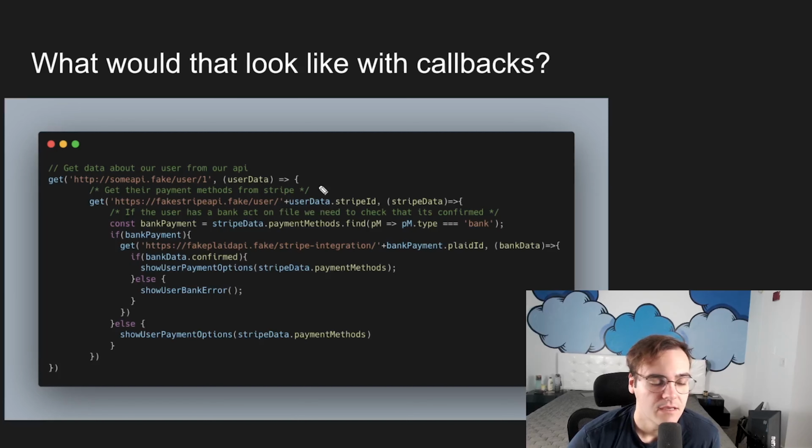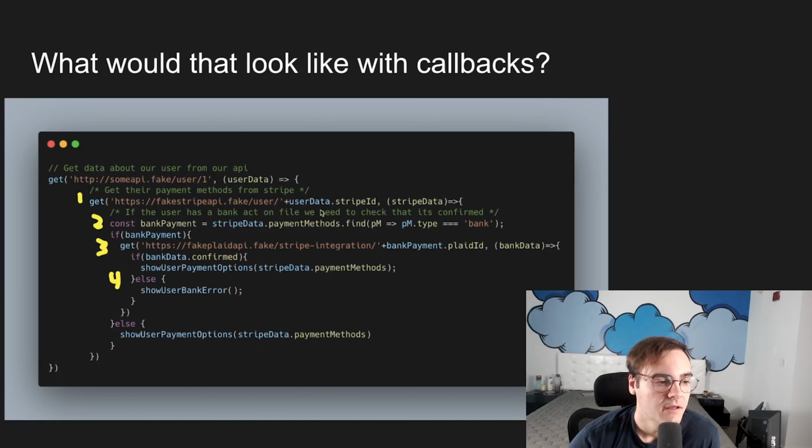The biggest one is that we're running into this nesting. And it's not that big of a deal because we're only going about 1, 2, 3, 4 blocks deep. But as you might imagine, this flow is just our base flow. And over time, we might add more additional things to it, right? What happens if, we're supporting bank payment, all of a sudden we want to do maybe an integration with Venmo, some PayPal payments. This is going to get very complicated, and we're going to have to do a lot of this nesting. Because each of these things is reliant on the other one finishing, we have to nest them inside of each other.